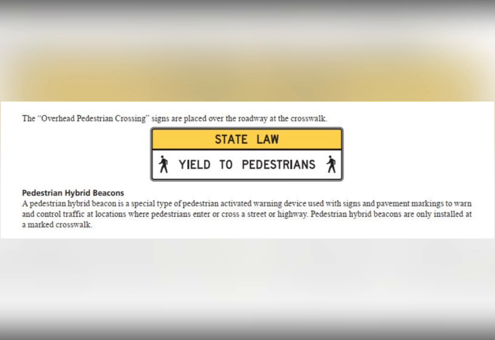Pedestrian hybrid beacons. A pedestrian hybrid beacon is a special type of pedestrian-activated warning device used with signs and pavement markings to warn and control traffic at locations where pedestrians enter or cross a street or highway. Pedestrian hybrid beacons are only installed at a marked crosswalk.